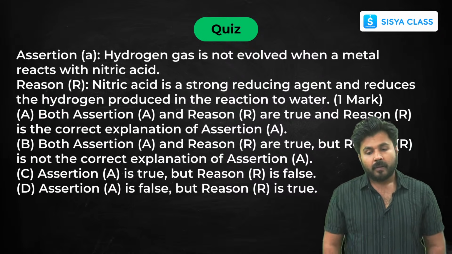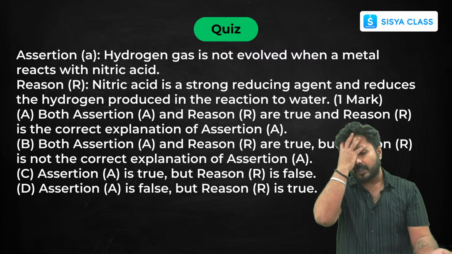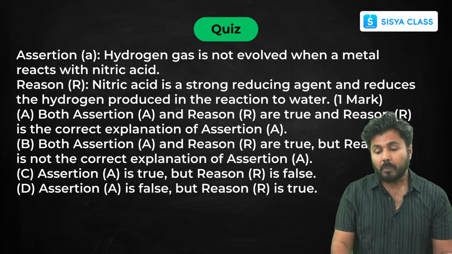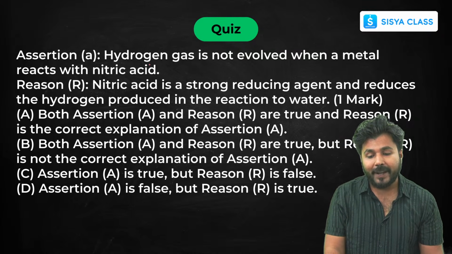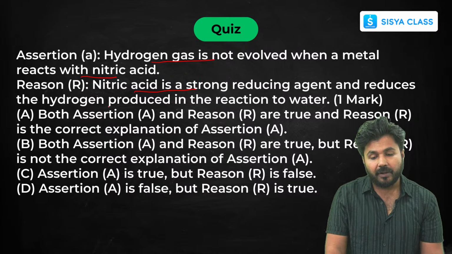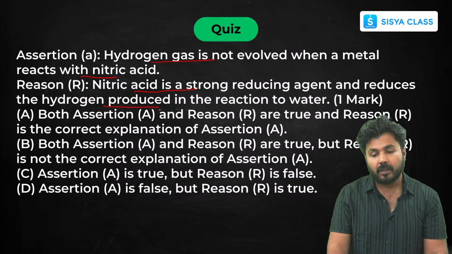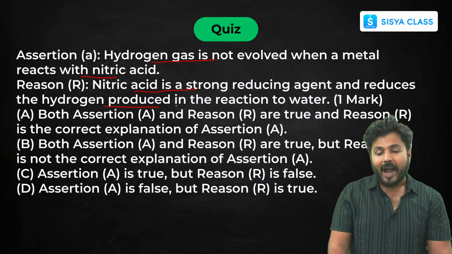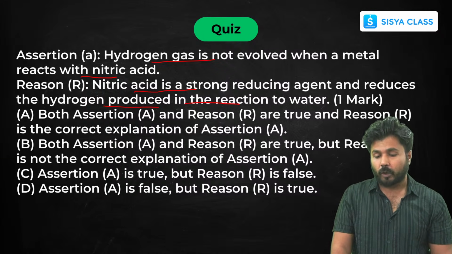Next, some assertion reasons, then some question answers. Hydrogen gas is not evolved when a metal reacts with nitric acid. Nitric acid is a strong oxidising agent and it oxidises the hydrogen produced in the reaction to water. Since nitric acid is very reactive, hydrogen gas is not evolved. It says nitric acid is a strong reducing agent, and it reduces the hydrogen produced in the reaction to water.